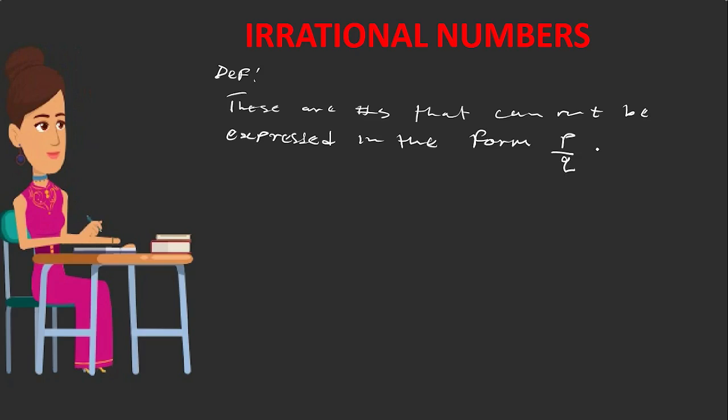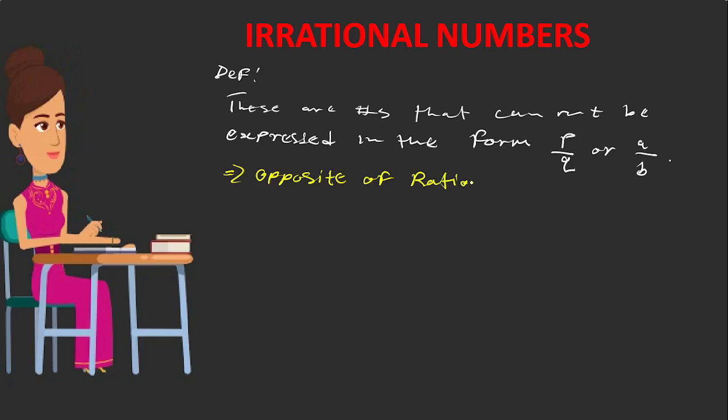In short, what we are trying to say is that irrational numbers are just opposites of rational numbers. So when you talk of irrational numbers, these numbers are just the opposite of rational numbers.